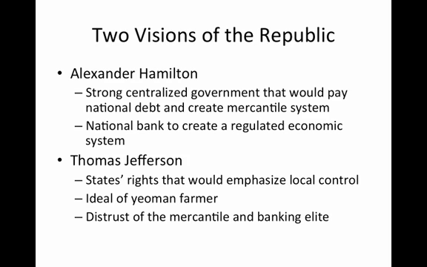Thomas Jefferson, who led a group of people called the Democratic Republicans, believed that the better way of interpreting the way that the government ought to be run is a government in which there was a federal government, but most of the power would be given to the states, or states' rights, and that would emphasize local control. The ideal for him was the yeoman farmer, who, like we said before, had a distrust of all elites, including government, mercantile, and banking elites.